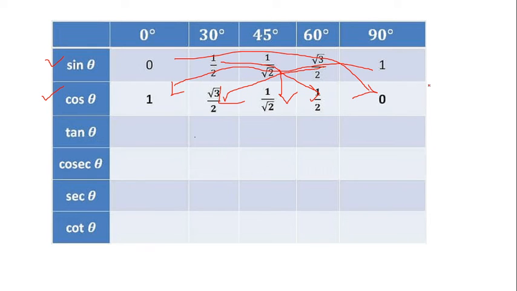So if you know the table of sine, or the values of sine, you can easily find out the values of cos. Just opposite: this 1 you have to write down first, root 3 by 2 second, 1 by root 2 third, 1 by 2 becomes fourth, and 0 last. So sine 0 degree is 0, and the value of cos 90 degree is 0. It is just exactly opposite. Sine 90 degree is 1, so the value of cos 0 degree is 1.